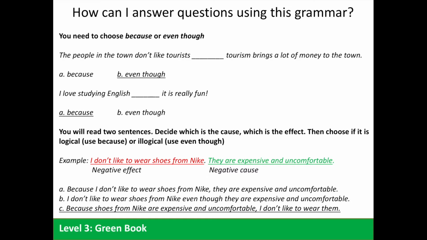Again, you will read two sentences and you have to decide which is the cause and which is the effect. Then choose if it is logical. If it's a logical cause, we use because, or if illogical, then we can use even though. For example, I don't like to wear shoes from Nike. They are expensive and uncomfortable. Again, we have two negatives, cause and effect. So we know we can join these statements using because.